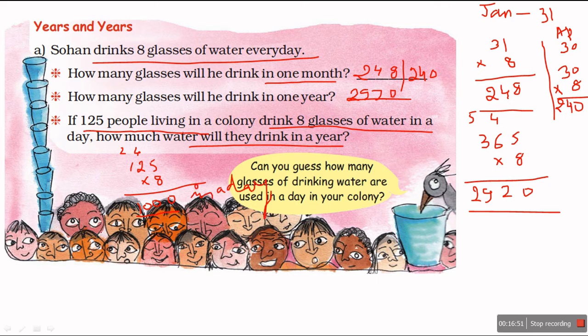Now, how much water will they drink in a year? In one day, 1000 glasses of water. In a year, 365 days, we can multiply. So we know we put zeros directly at the end of the other number in such a case. So 365 and 3 zeros. 1, 2, 3. Multiply number with number and put the zeros like this. 3,65,000 glasses in a year.